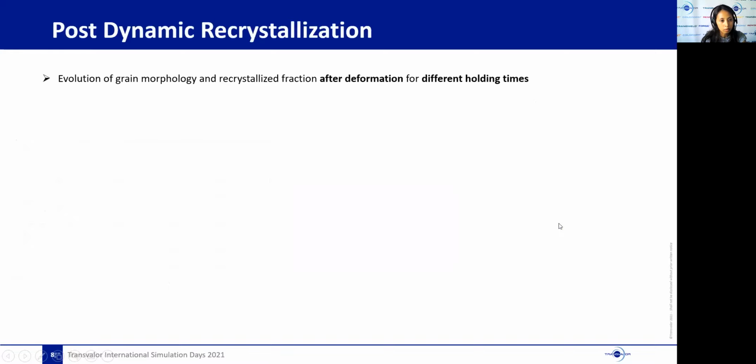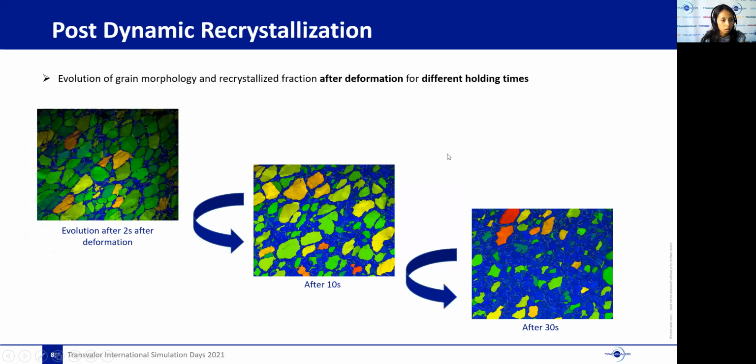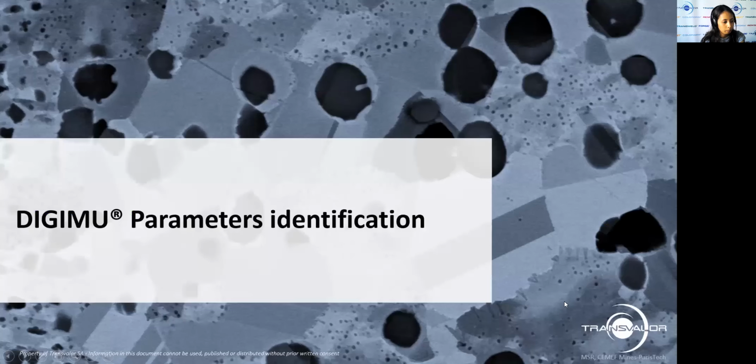Finally, microstructural evolutions are also studied in the post-dynamic domain, with different holding times at high temperature before cooling. So for example, here the GOS maps show the evolution of recrystallized fraction after 2 seconds, 10 seconds, and 30 seconds after the end of deformation. This brings me to the end of my first point.